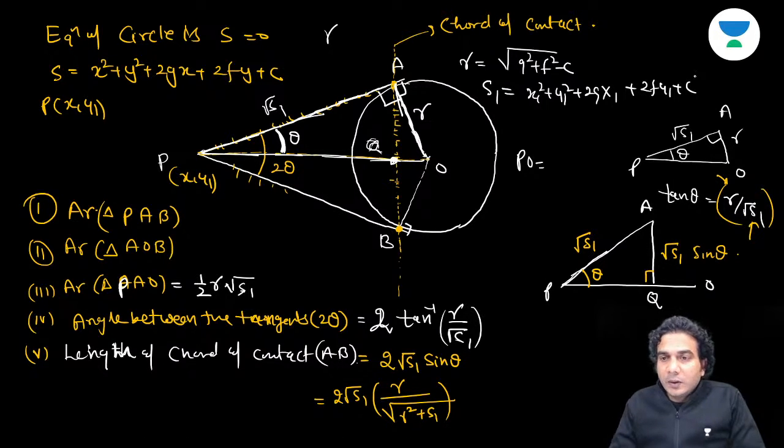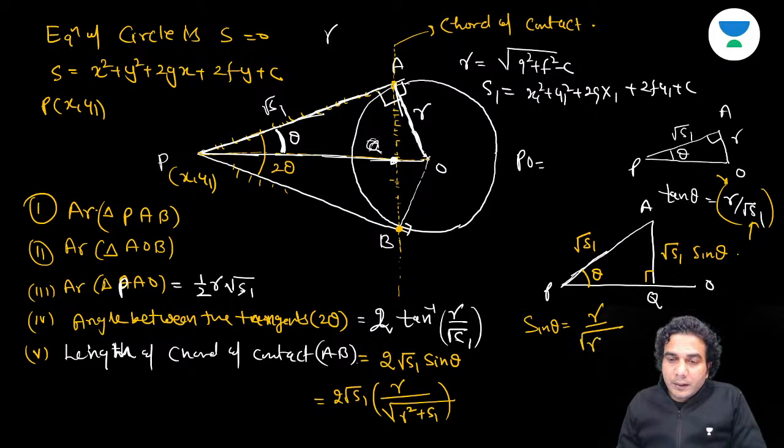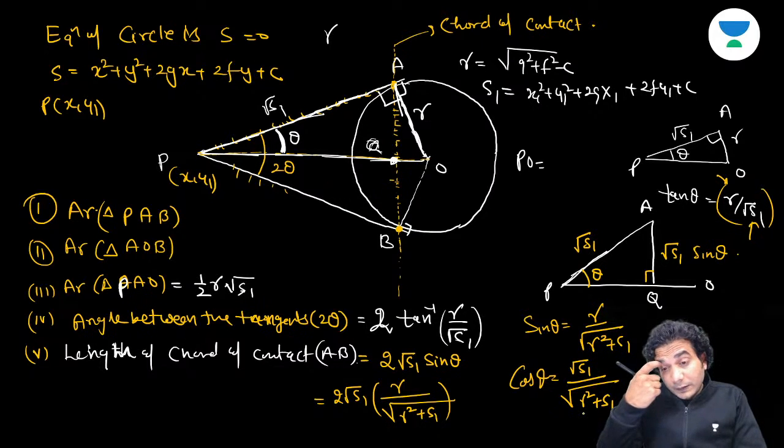I'll write sine theta and cos theta also because it is useful to write them. Sine theta is going to be R upon under root of R square plus S1, and cos theta? Cos theta is going to be under root of S1 upon under root of R square plus S1. Okay, I hope it is clear now.